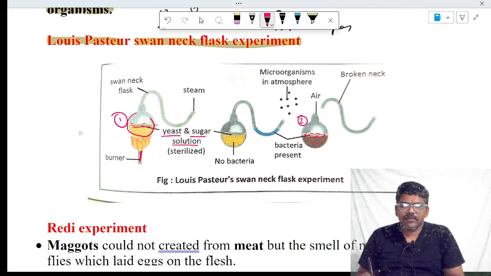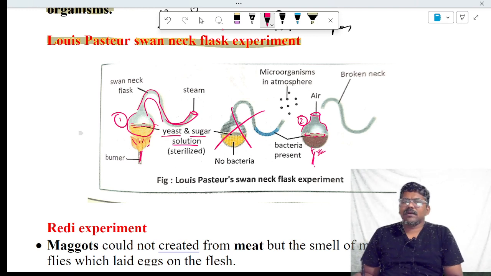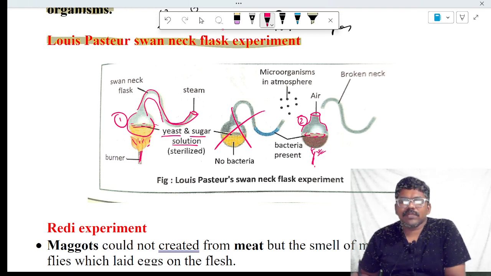After that, he heated both flasks. If you see the difference between these two flasks, the first one contains a curved neck, and the second one contains a broken neck. Broken neck means the flask is open to the air.